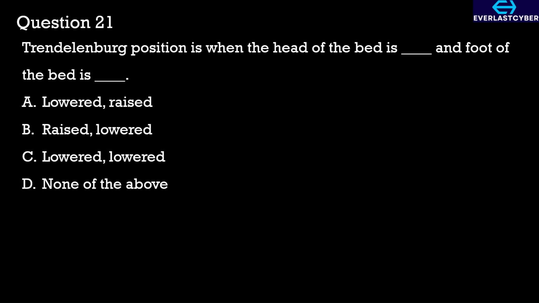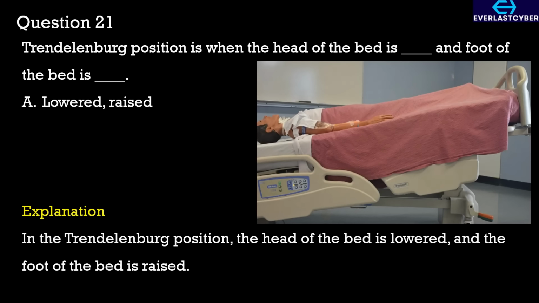Question 21. Trendelenburg position is when the head of the bed is dash and the foot of the bed is dash. A. Lowered and raised. B. Raised and lowered. C. Lowered and lowered. D. None of the above. For this, we'll be going with option A. In the Trendelenburg position, the head of the bed is lowered and the foot of the bed is raised. This position is usually used to improve blood flow to the brain or for certain surgical procedures.